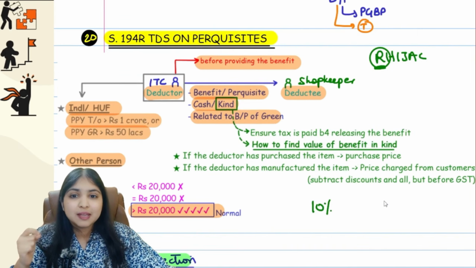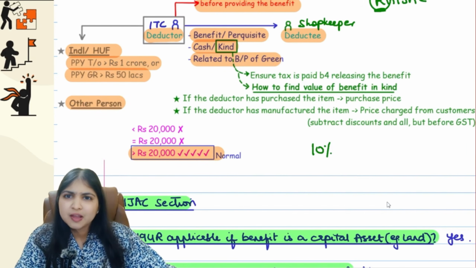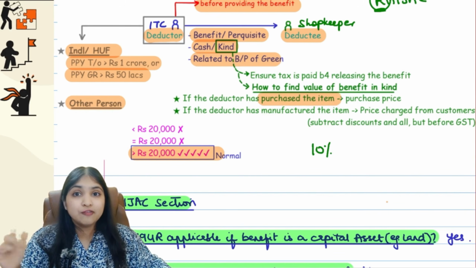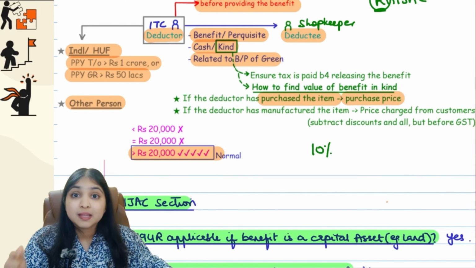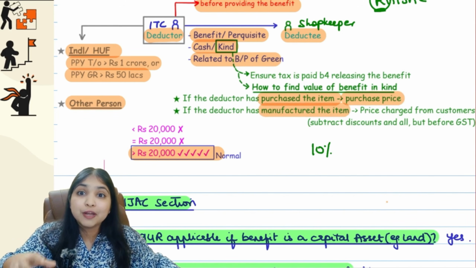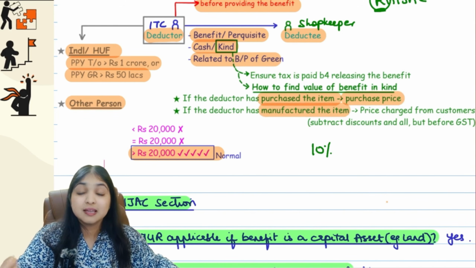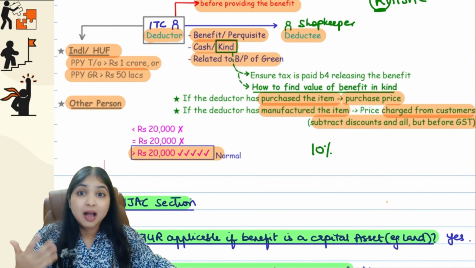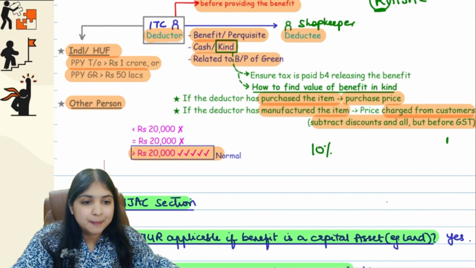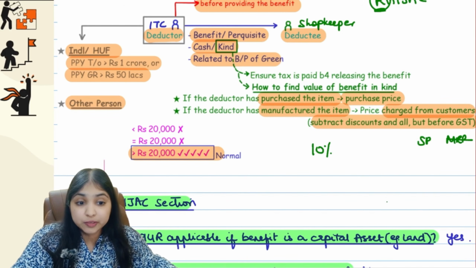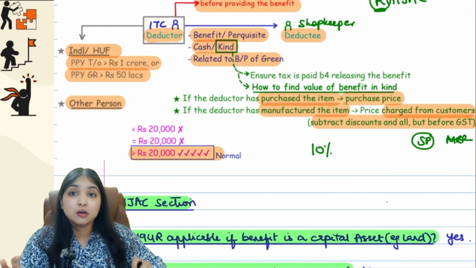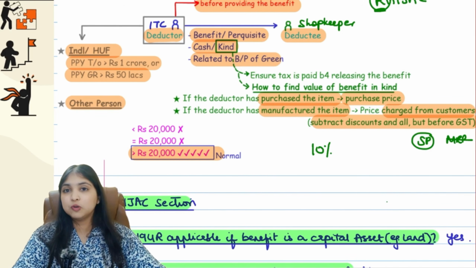Okay, now see, in my example the gold coin is in kind. How will you find the value of that gold coin? It depends. If ITC has purchased the gold coin from the market, then you will take the purchase price. But if ITC has manufactured the gold coin, then you will see at what price they would have sold that same gold coin to the customers. In simple words, you will look at the selling price, not the MRP, which means subtract all discounts and all. Before GST, take at what price ITC would have sold the same gold coin to the customers.